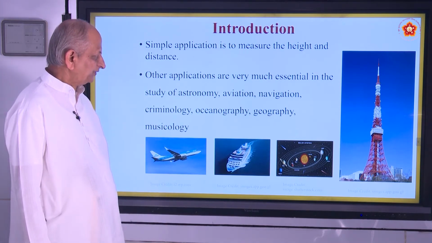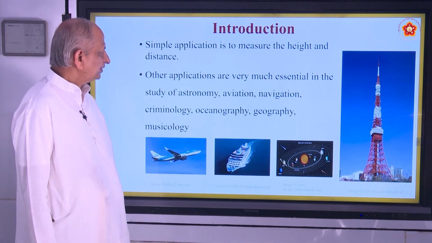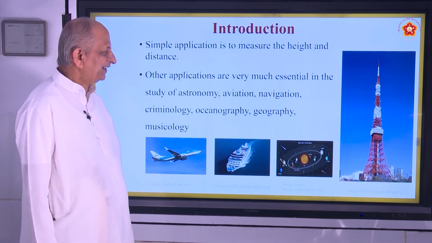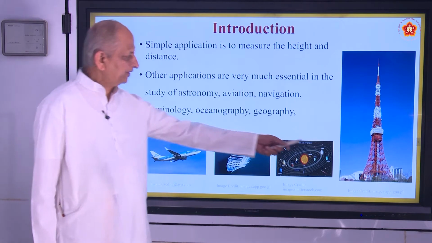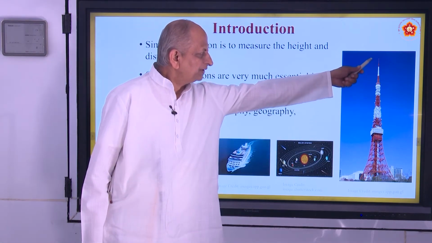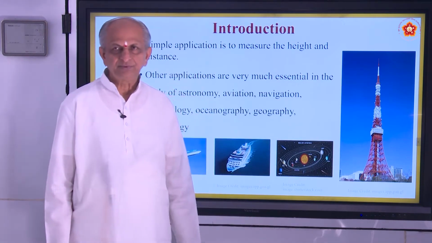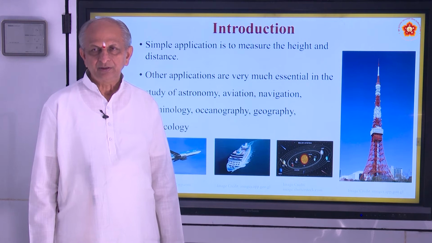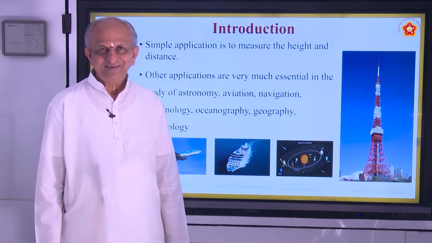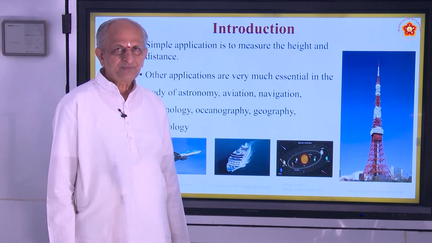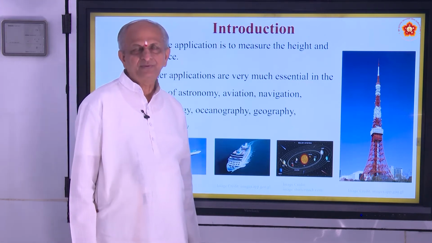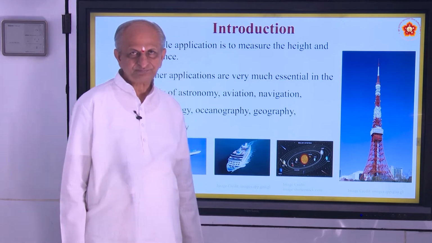Coming to applications, to measure the height and distances. For example, you can see a tower here. The height of the tower can be measured by using the knowledge of trigonometry.